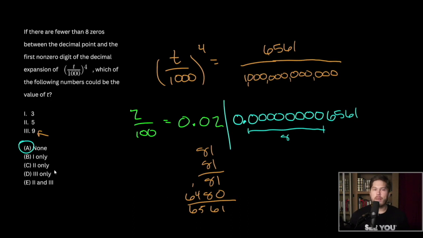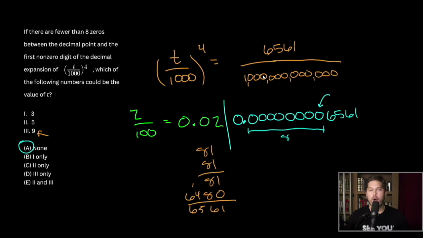Okay? I'm going to throw a bonus question in there for you guys. What would be the first integer t that would work, that would allow us to have 7 or fewer zeros? Well, we need to cover this place value.